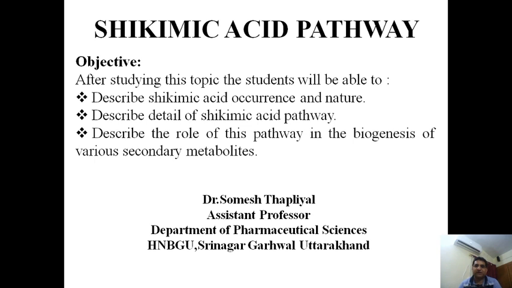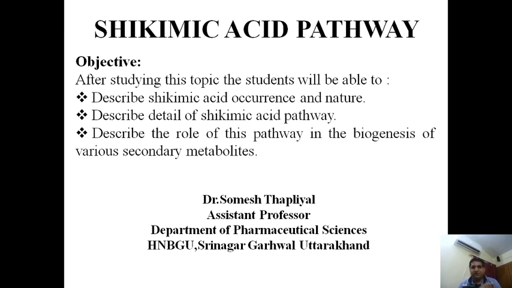In that class I gave an assignment and asked this question: for the biogenesis of volatile oil, which pathway will be used? But most of the students gave an incorrect answer. So please be focused that the acetate mevalonate pathway is useful for the biogenesis of volatile oils, or we can say isoprenoid compounds or terpenoid compounds, as well as for the biogenesis of steroidal compounds, for example cholesterol.